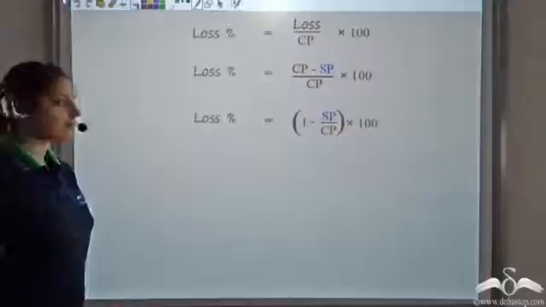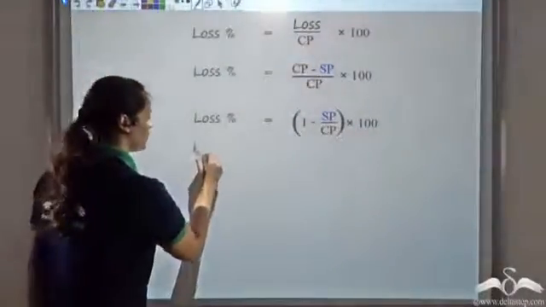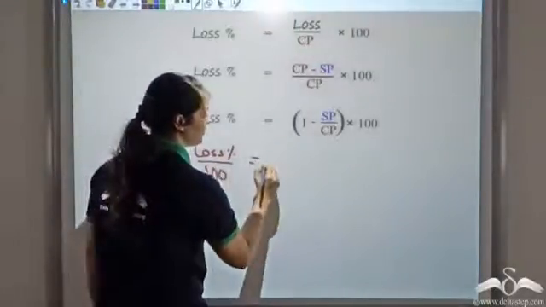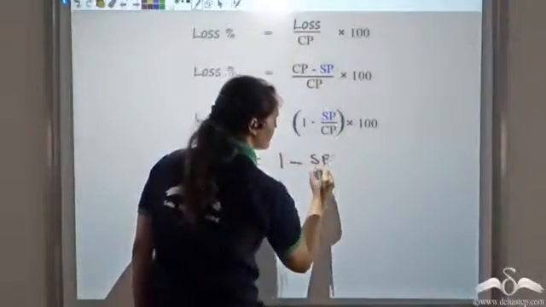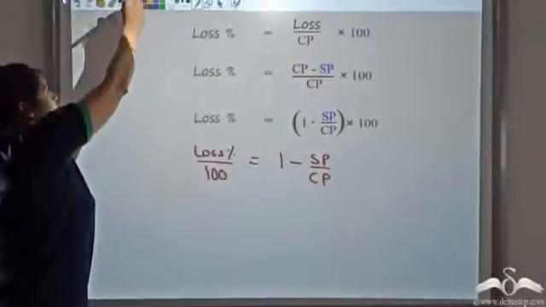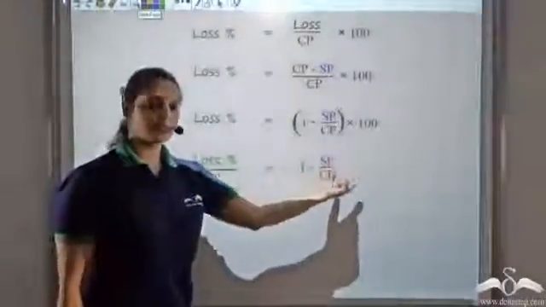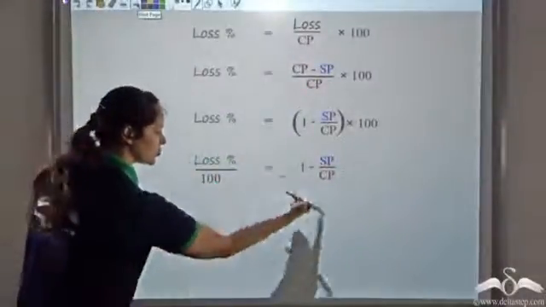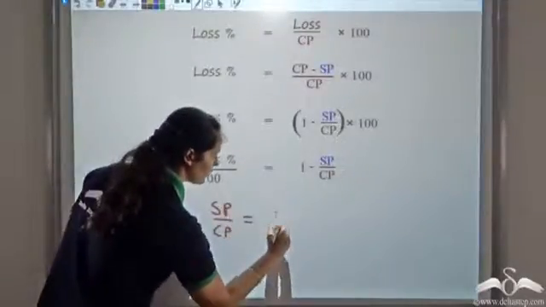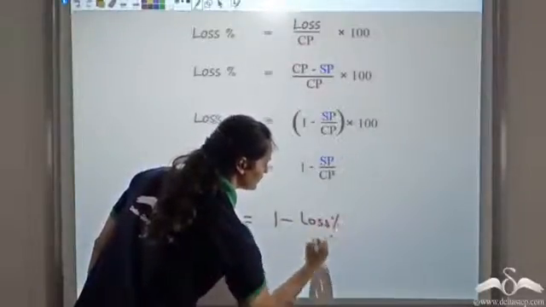This is what I get next. Again, I can divide this by 100 here. So I get loss percent divided by 100 would be equal to 1 minus SP by CP. Now I can bring SP by CP here and take loss percent by 100 to the other side. So SP by CP would become 1 minus loss percent by 100.